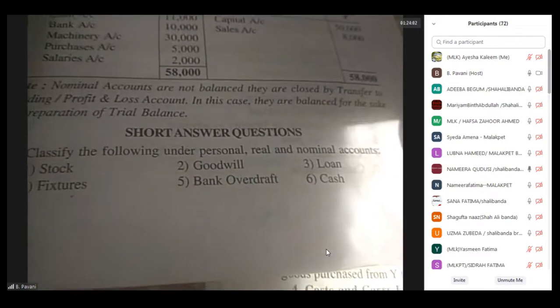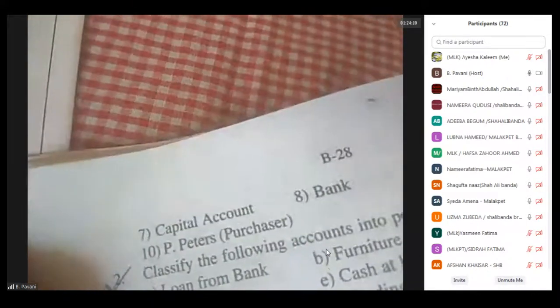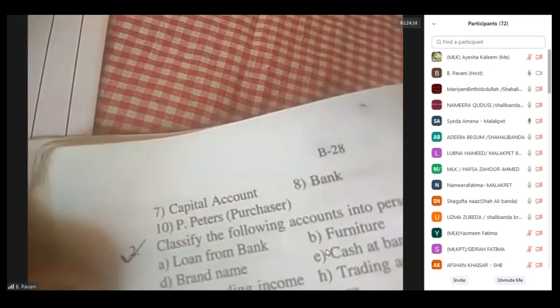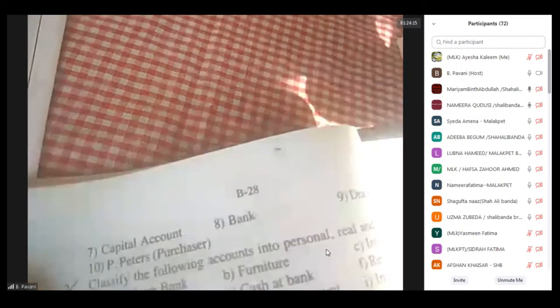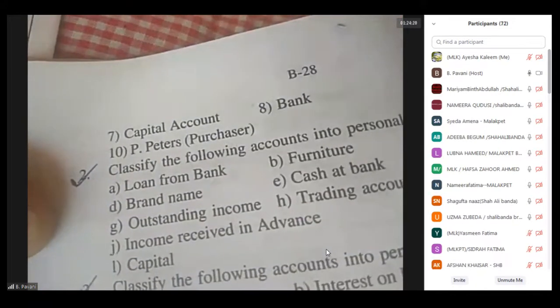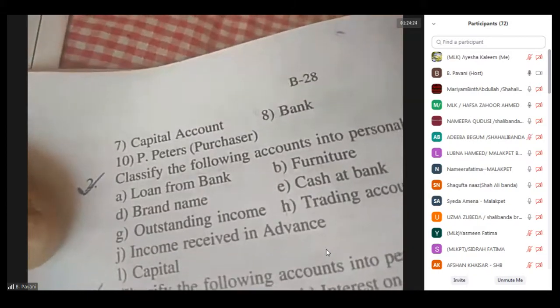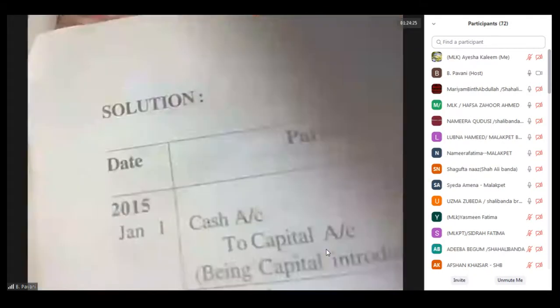Okay, further they have given a few things. Then the seventh one is capital account. Capital account will come under the personal account. Capital means one person is investing the money, so you are indirectly representing a person.